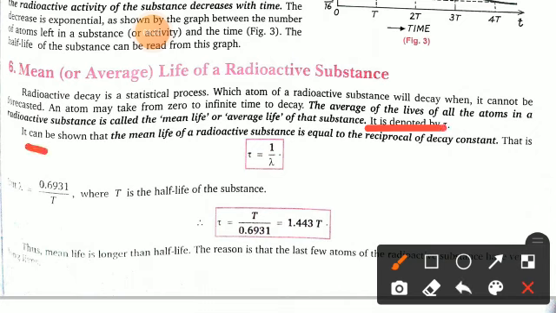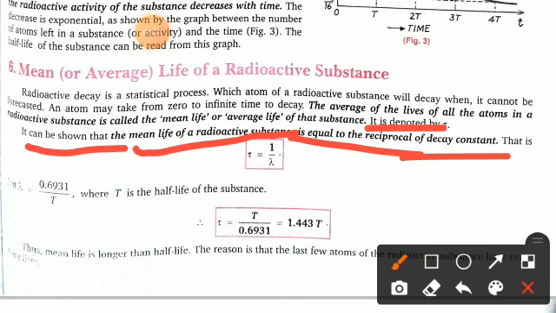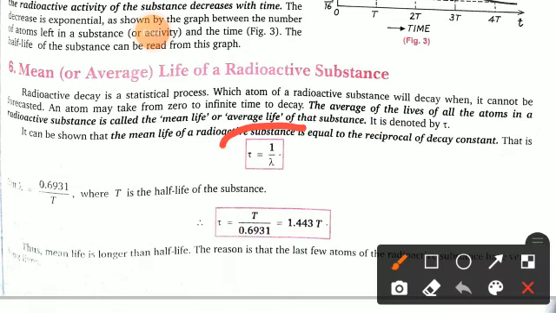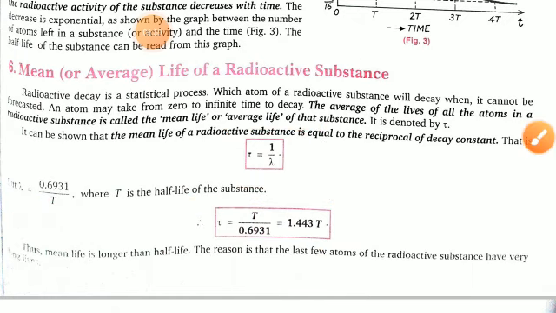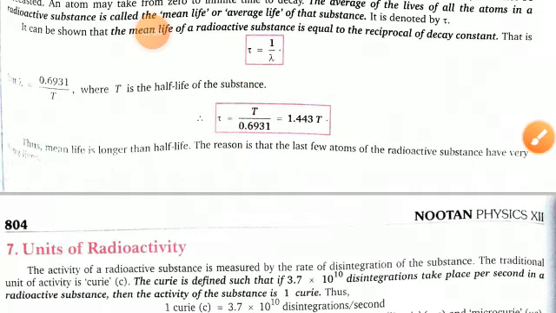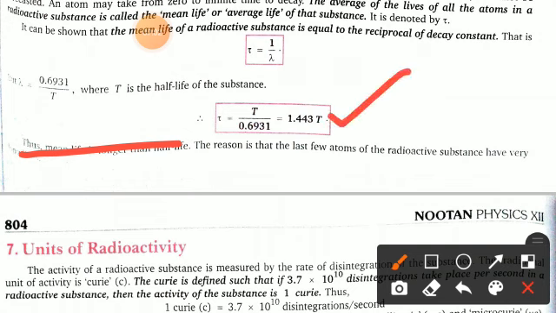Clear? It can be shown that the mean life of a radioactive substance is equal to the reciprocal of the decay constant, or you can write tau = 1/lambda. Clear? Where lambda = 0.6931/T, where T is the half-life of the substance. So in place of lambda you can put this value, and finally you will get the relation between the mean life and half-life: tau = T/0.6931, or you can write it as 1.443 T. Thus the mean life is longer than the half-life. From this expression you can say that.